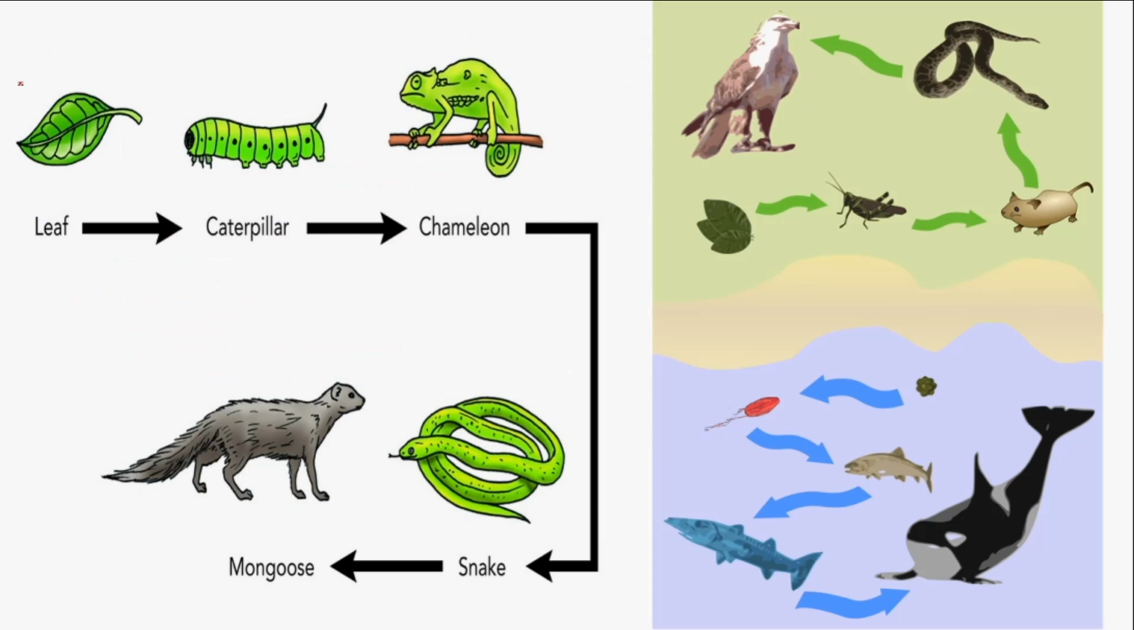So in this slide, I represent food chains. On the leaf, caterpillar feeding, energy transfers from caterpillar to chameleon, chameleon to snake, and snake to mongoose. That means it is the producer level, primary consumer, next is secondary consumer, this is tertiary consumer, and this is quaternary consumer. As you can see in this diagram as well, leaf to grasshopper, grasshopper to mouse, mouse to snake, and the topmost predator is eagle.